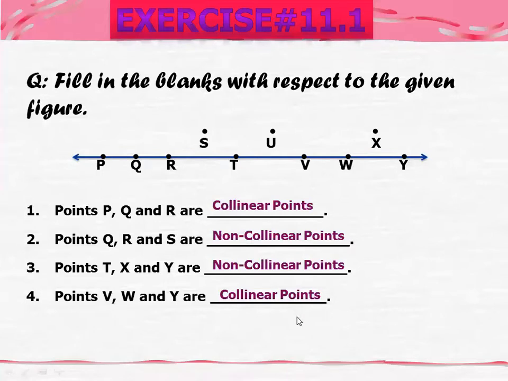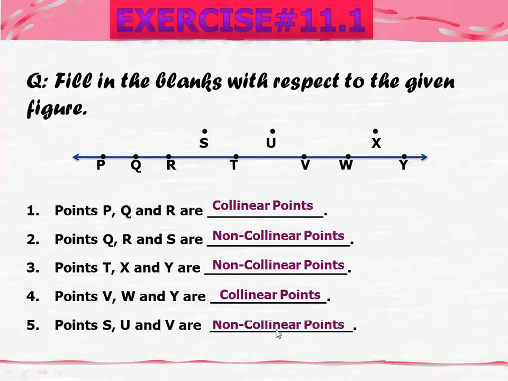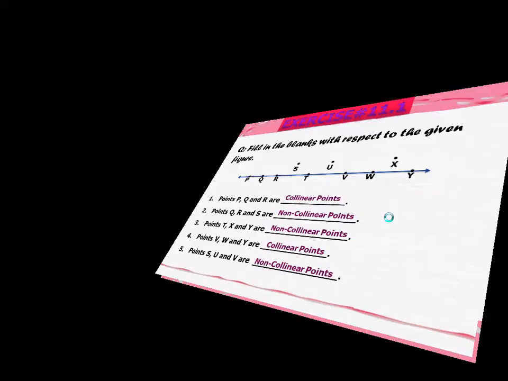Now number 5. As you can see here, points S, U, and V. This is S, this is U, but this is V. This V lies here, and S, U lie on another line. So obviously, they are non-collinear points. So collinear points are those that lie on one line, and non-collinear points are those that do not lie on one line. Now move on to the next topic, the concept of betweenness.